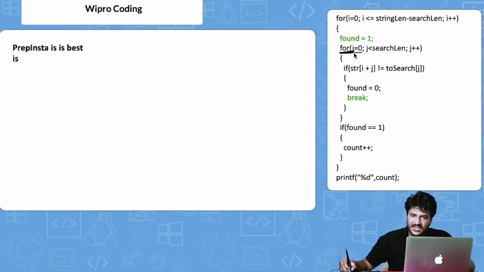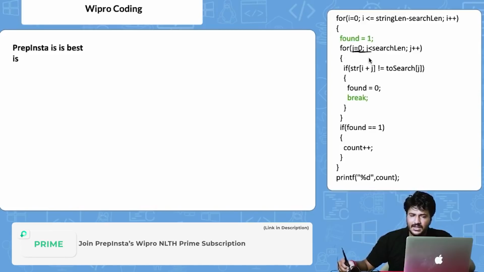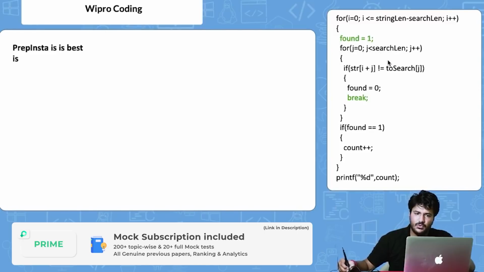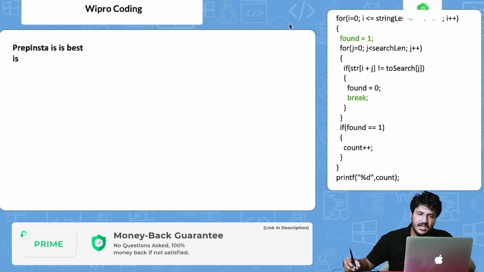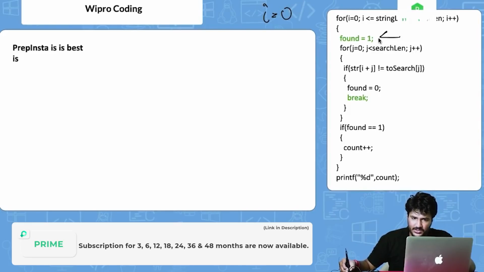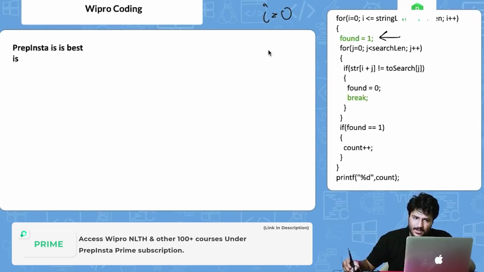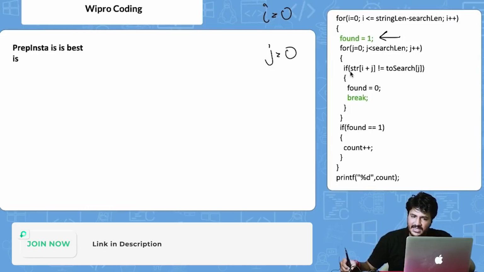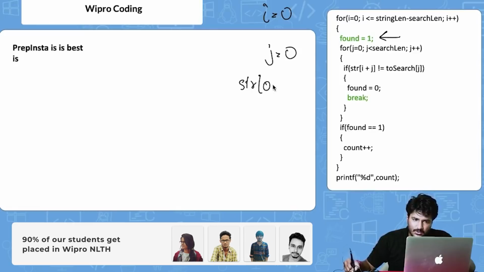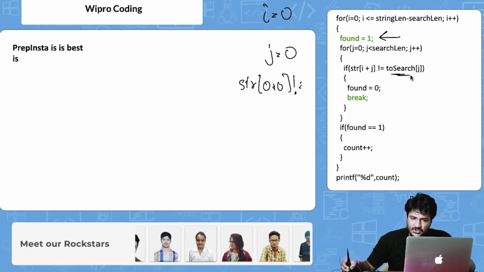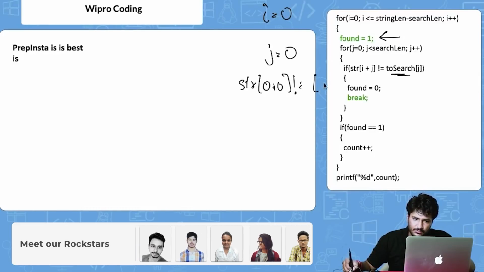Now we are assigning j equals 0, right? And then running it till search len, that is 2, right? So this is the condition. First, initially I value is equal to 0. Now the loop starts, we initialize found equals 1. Now we come inside this loop, we also have j equals 0 here. Now what it is saying is, if str of i plus j, that is str of 0 plus 0, is not equal to search of j. Search of j is search of 0, right?